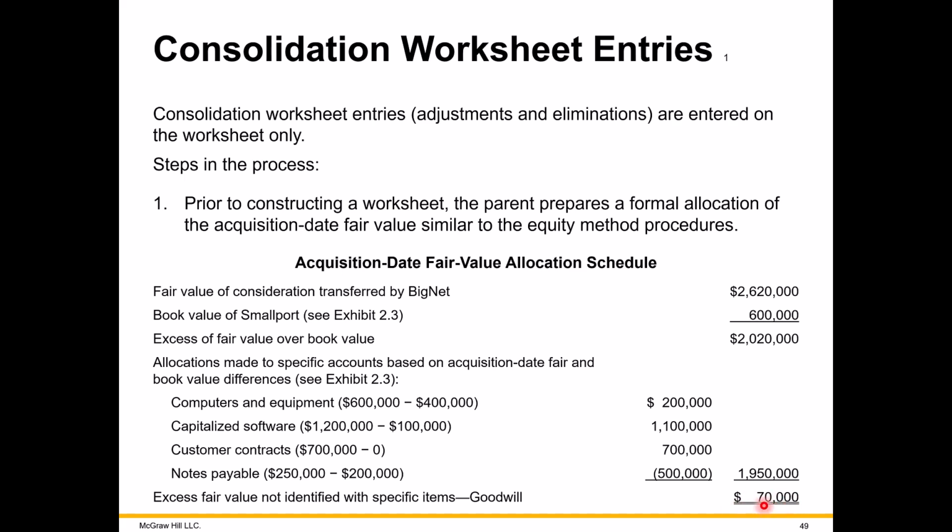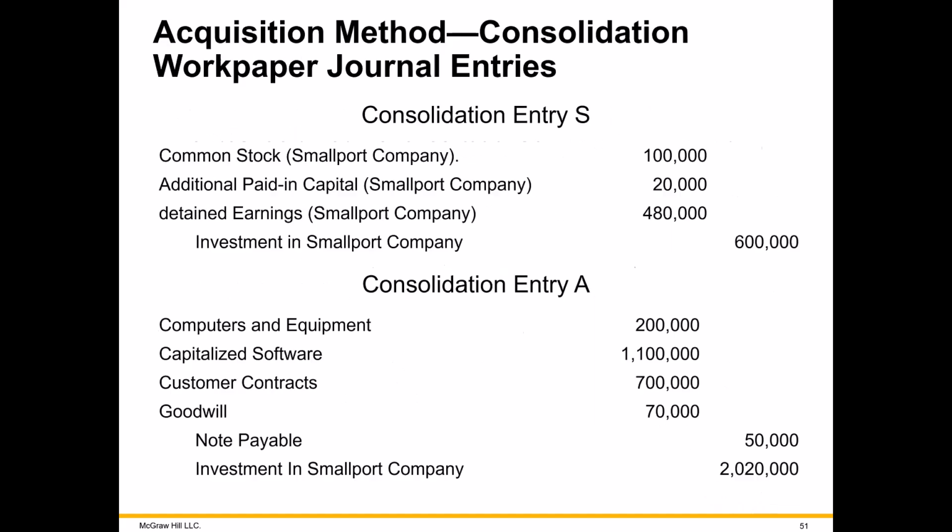But in our case, we have goodwill, which again only shows up on the consolidated financial statement. Let's take a look at the journal entries.